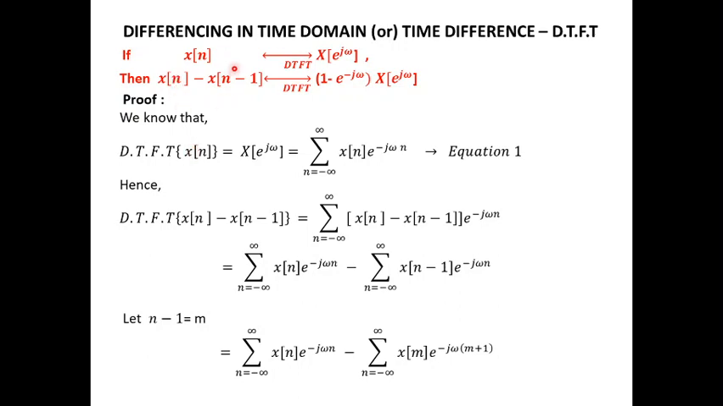where the DTFT of x of n is X of e power j omega. x of n minus 1 is nothing but time shifting. So if we apply the time shifting property, we will get e power minus j omega into X of e power j omega. Taking X of e power j omega common, it evaluates to 1 minus e power minus j omega. In this way, the proof can also be inferred.